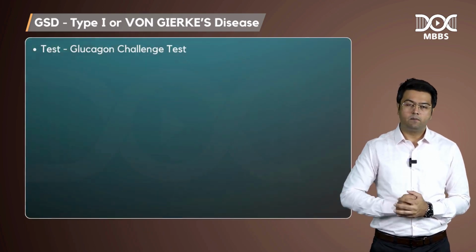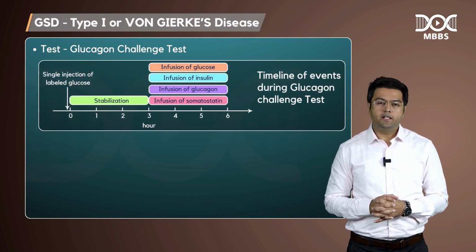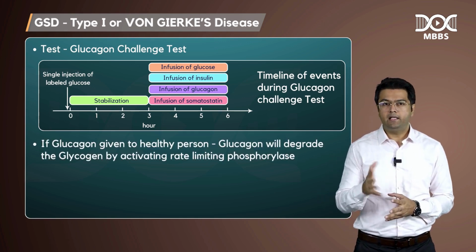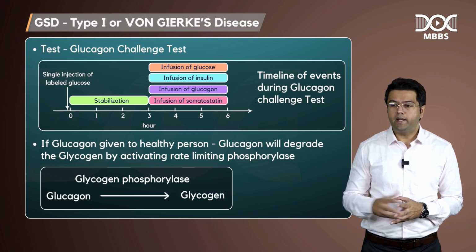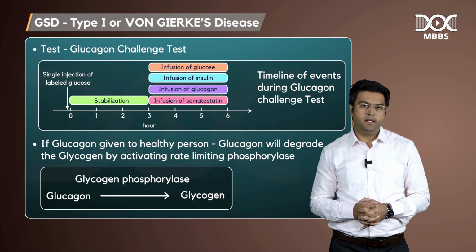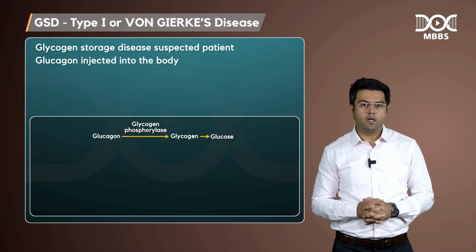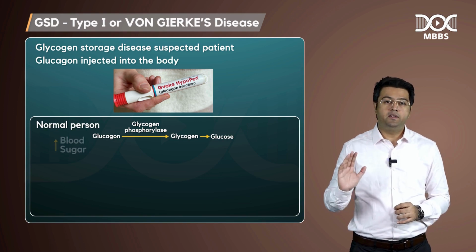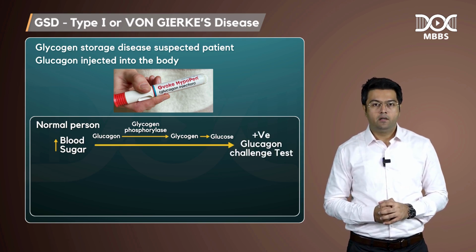Now guys, there is a test that is called the glucagon challenge test. Glucagon challenge test simply means that if you give glucagon to a healthy person, what will happen? The glucagon will degrade the glycogen. How? By activating the rate limiting phosphorylase. So suppose you have a patient that you are suspecting of some glycogen storage disease, and you give an injection of glucagon. So guys, what happens after giving glucagon? In a normal person, there will be an increase in the blood sugar. So that is called a positive glucagon challenge test, right?